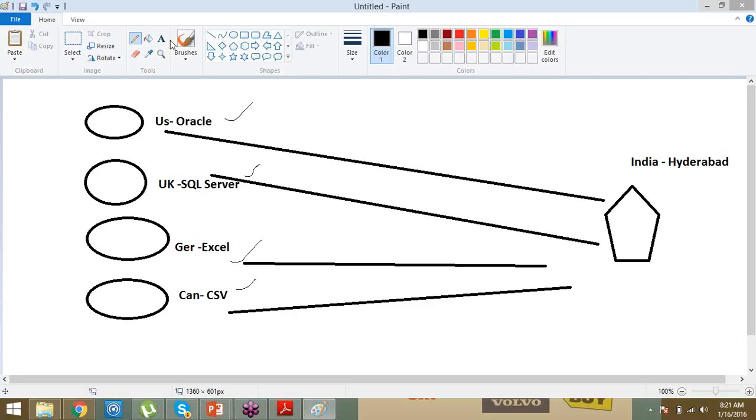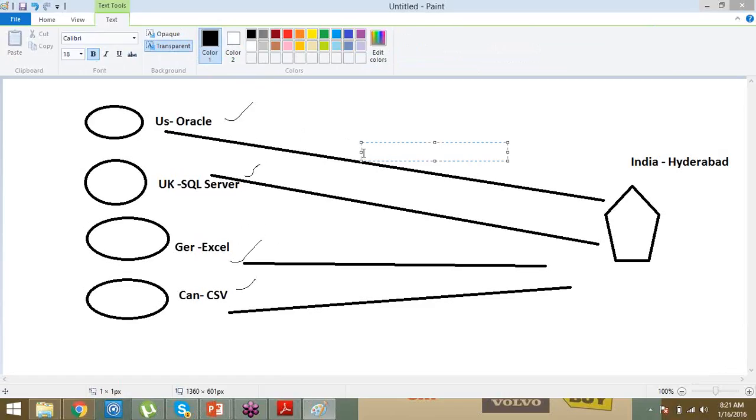Once I get the data, how will the data come? The data will come in an individual way. That means I have an end user, and the query should be like this: an Oracle query to get the data from the US, and a SQL Server query to get the data from the UK. Then to get the data from Excel, I have to implement filters and so on. To get the data from CSV, again I have to use some different technique.